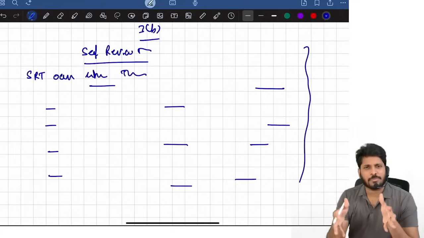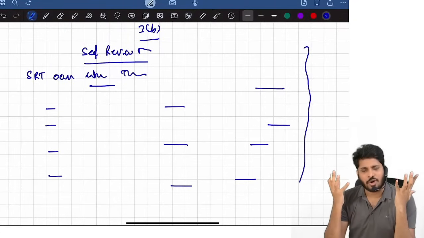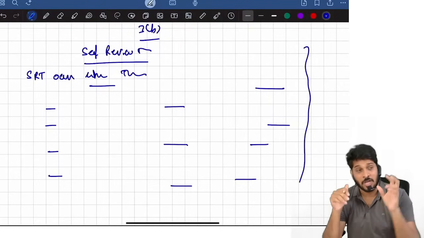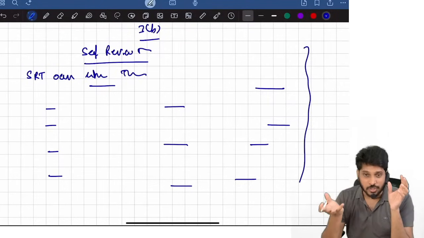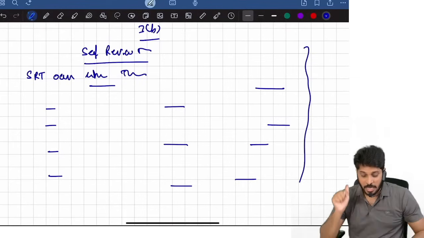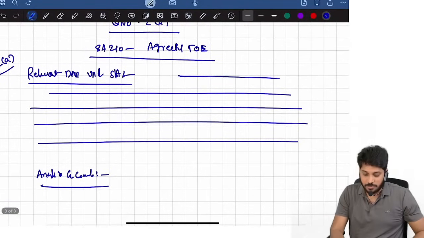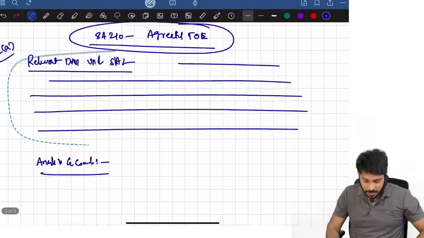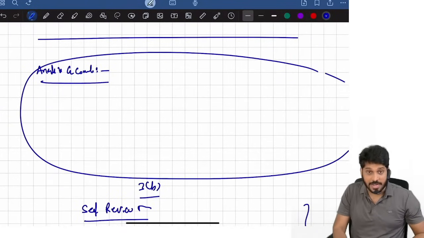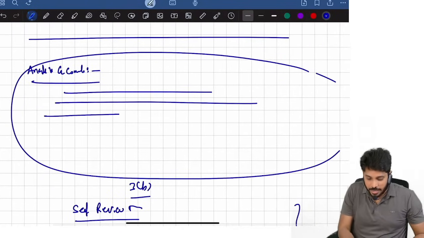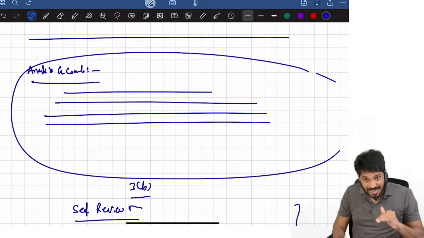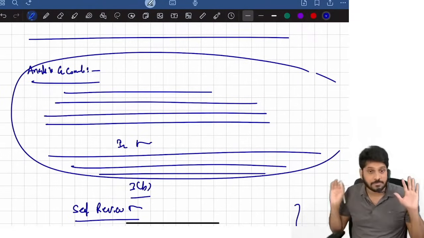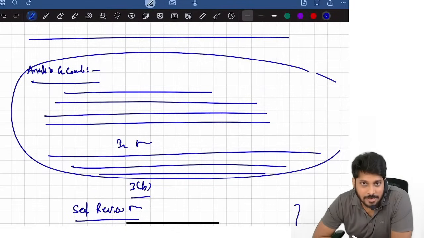See, it's an audit paper, not much complication about presentation. Straight answers, mostly theory and direct questions only they'll be asking, though some case studies are there. So don't worry. But I told you, if there is a practical question, first put the relevant standard heading, then relevant discussion under the standard, then give analysis and conclusion. When giving analysis and conclusion, analysis is in one para, then one line space, and from there, in the given case, give the conclusion like this. That's it. This is how you should present it.